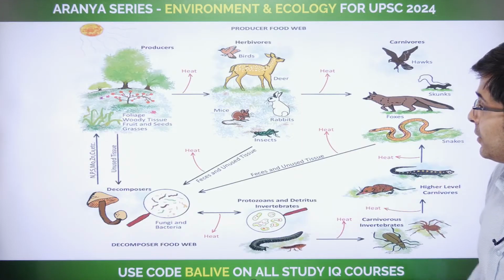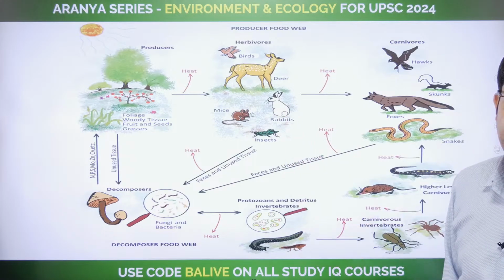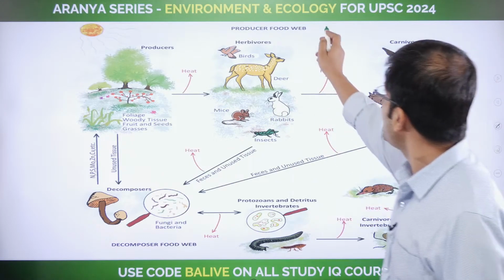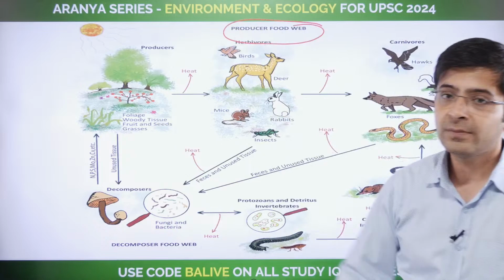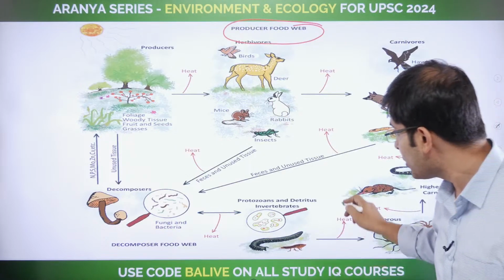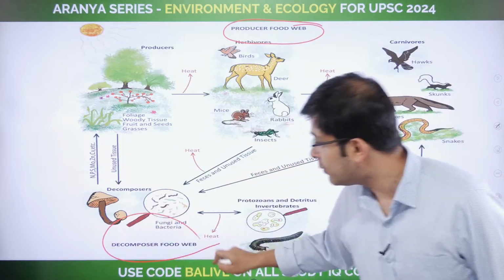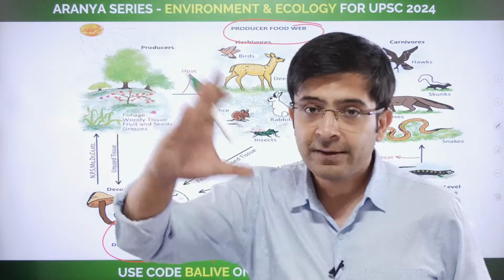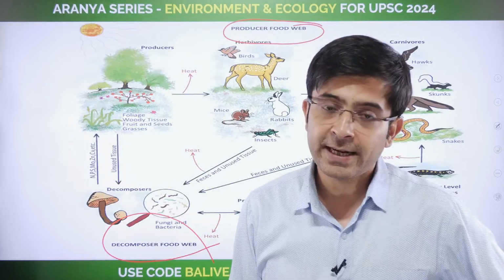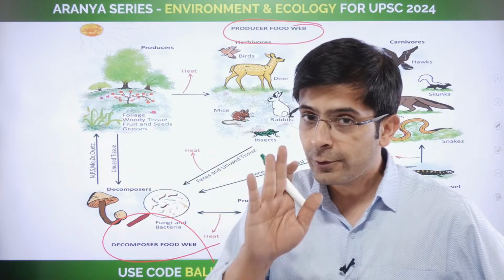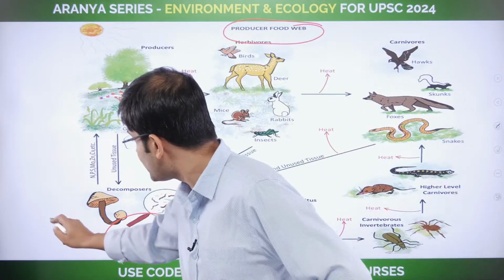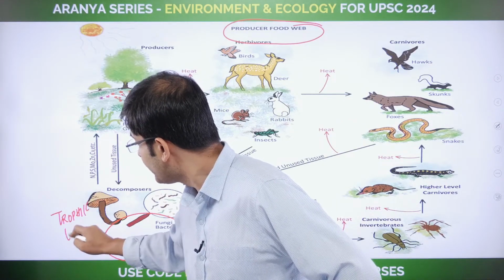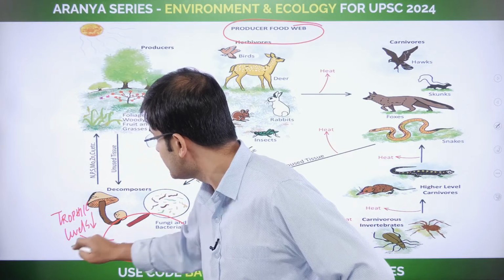Alright, so this is again our whole theory explained in one particular photo. Okay, you are looking at the producer side food web, the autotrophs, and you're looking at the decomposer food web, the detritivores. Both of them have separate types of activities that happen here. Obviously, you know by now that the decomposers, the trophic levels will be lower. Okay, they will have lower trophic levels.